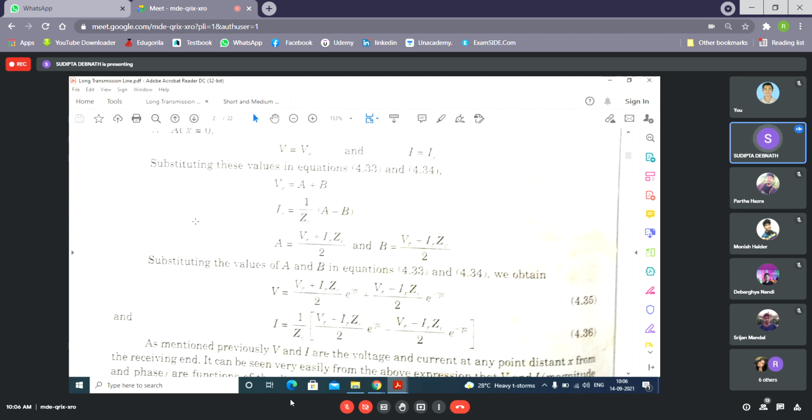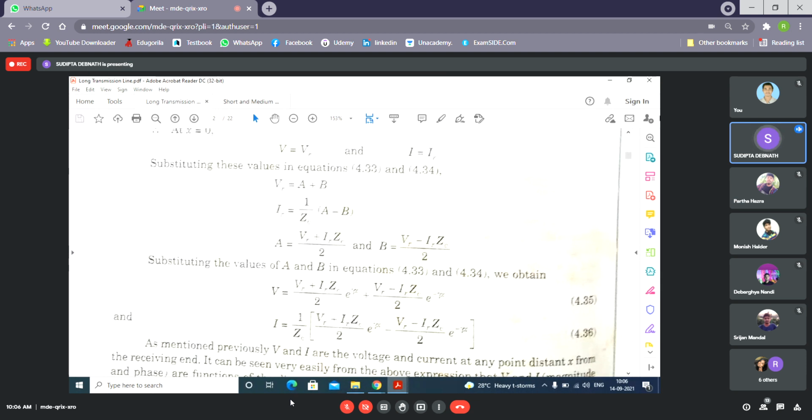As we go from here to here, voltage increases. That means the incident wave is getting attenuated from the sending end to the receiving end. And what about this? As x increases, this value decreases.